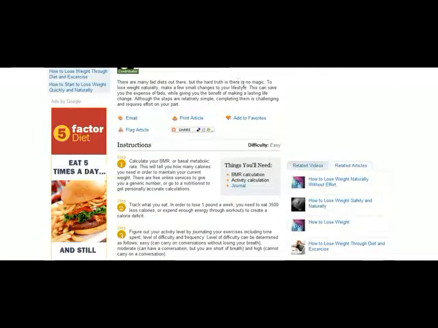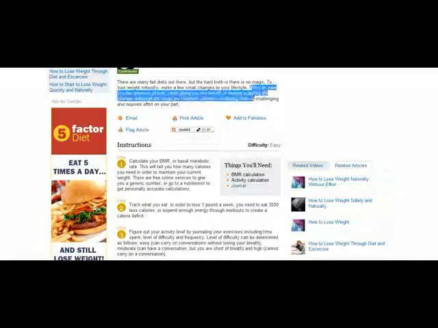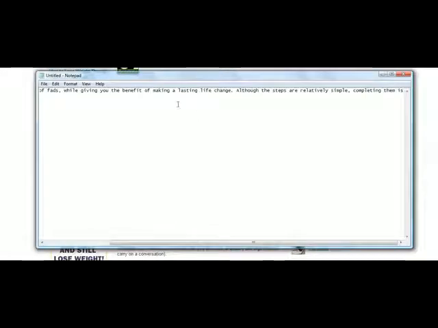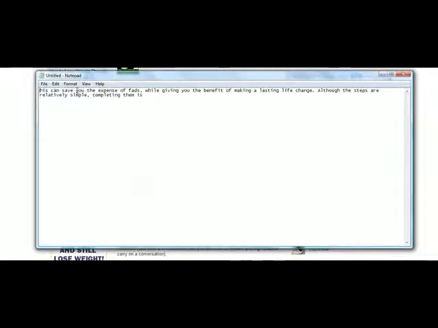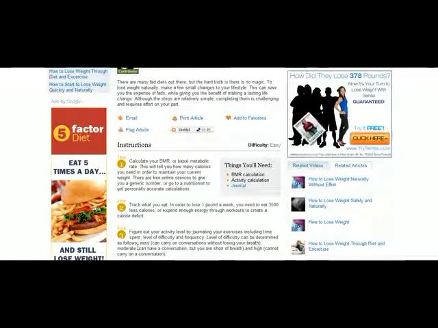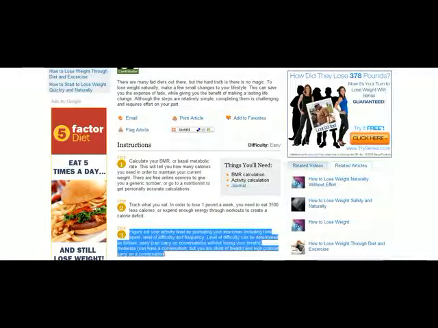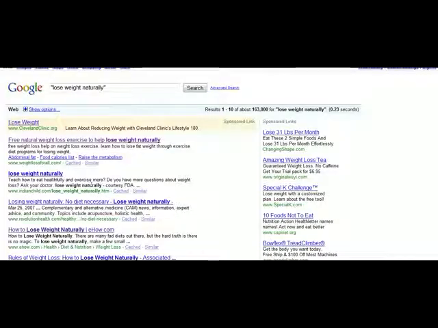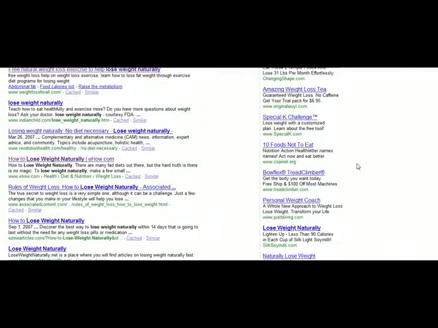Maybe you could say this can save you the expense of different things. You might take some ideas here and kind of move this stuff into a notepad file, for example. So I could copy and paste this into a notepad file, do format word wrap, and just take ideas and bullet points from this article and then reword it on my own.